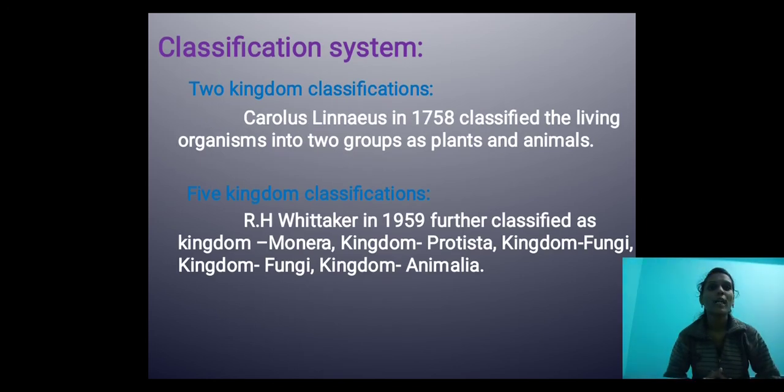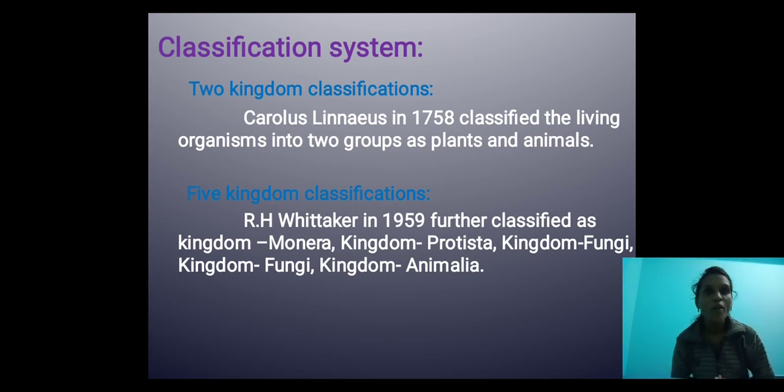Next, come to classification systems. There are many types of classification systems. First is the two kingdom system. Carolus Linnaeus in 1758 classified living organisms into two groups, plants and animals. That's why we call it the two kingdom classification.